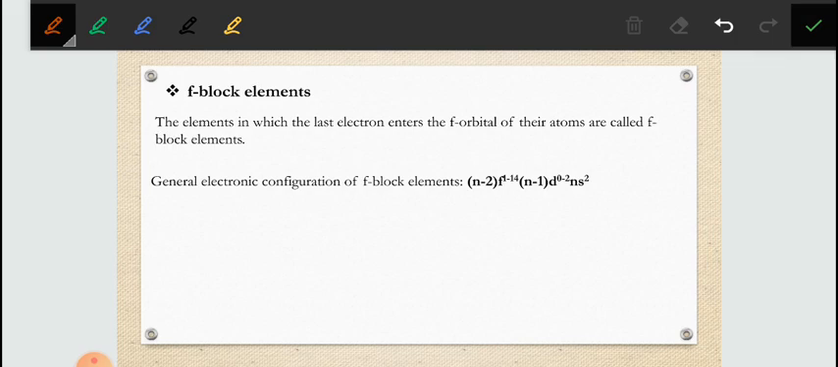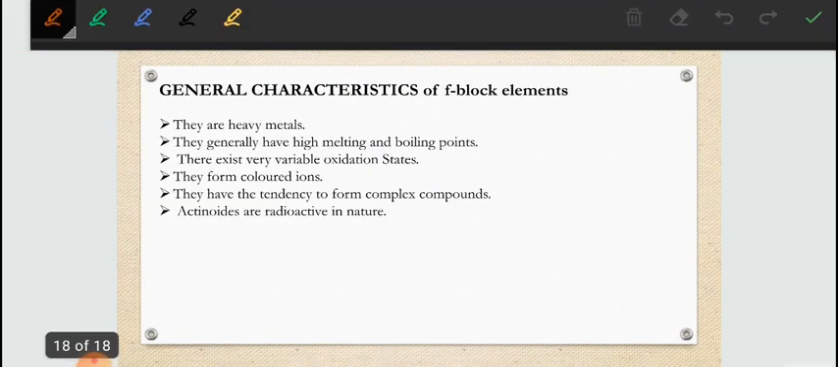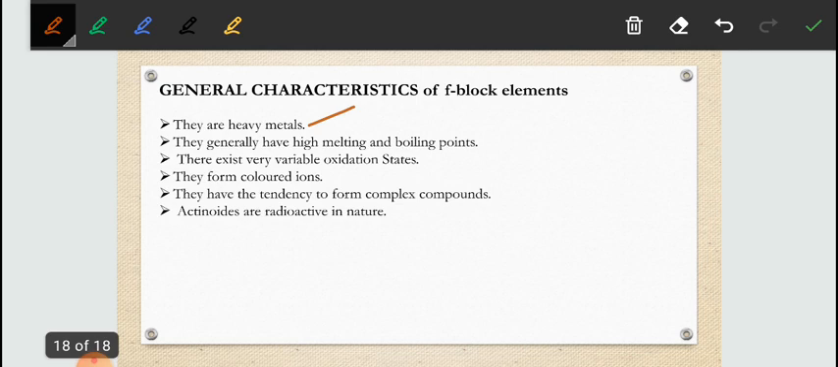Next are the general characteristics of f block elements. Basically they are heavy metals because their atomic numbers are very high, above 80 or 90 is where f block elements start. That's why they are heavy metals, their atomic mass is generally high, and they have high melting and boiling points and variable oxidation states. They can also form colored compounds, and they also have a tendency to form complex compounds, meaning a combination of more than 2 or 3 elements.